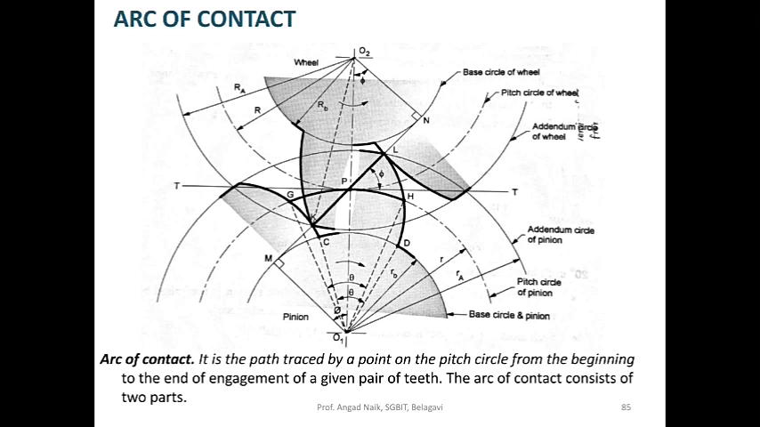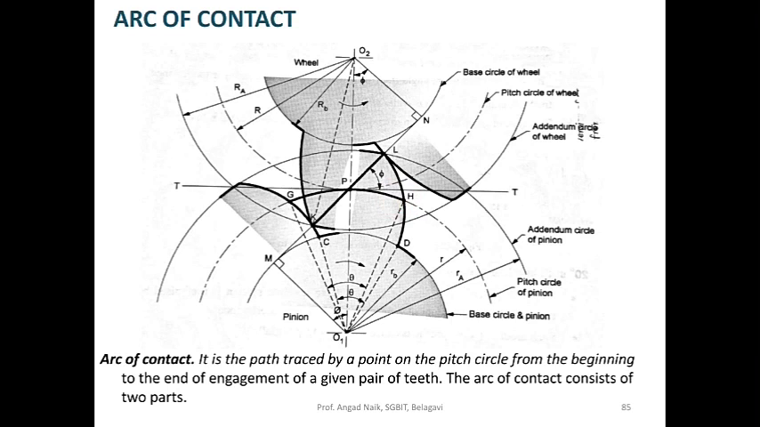Arc of contact is the path traced by a point on the pitch circle. Pitch circle is this circle. So a point traced on the pitch circle from the beginning of engagement. The engagement begins at the point G, continues and ends at point H. So the whole path traced by a point on the pitch circle from beginning to the end of the engagement of a given pair of teeth is called as arc of contact.